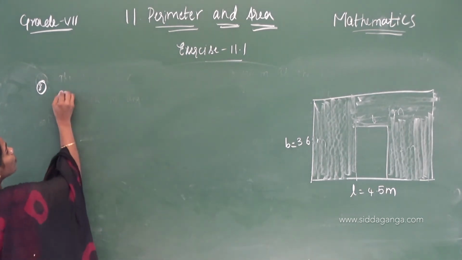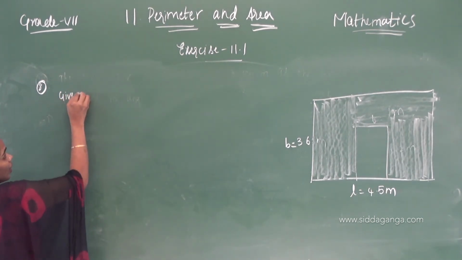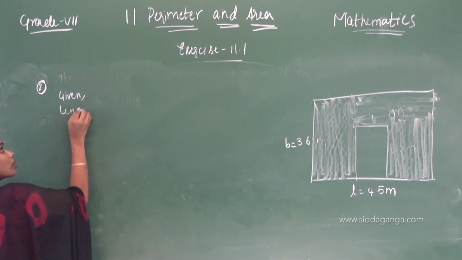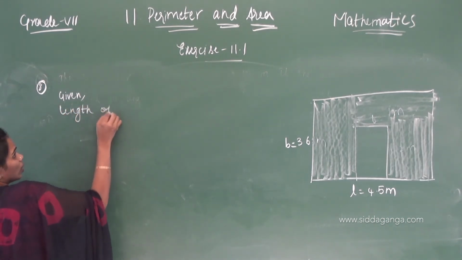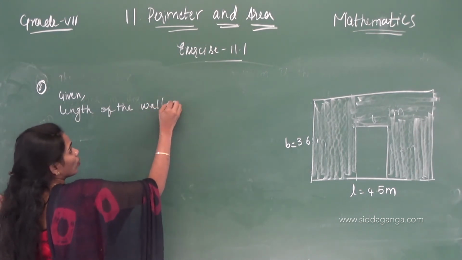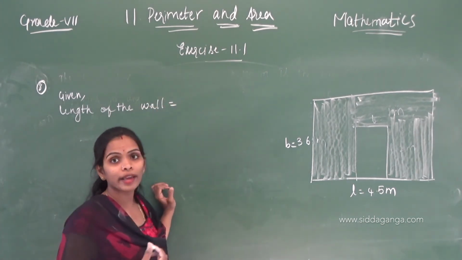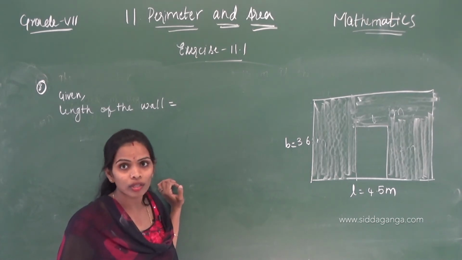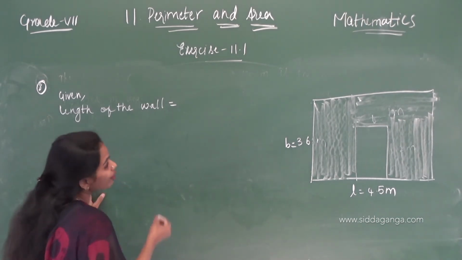Given the length of the wall. The length of the rectangular shaped wall, otherwise length of the wall, you can write. What is the length of the wall?